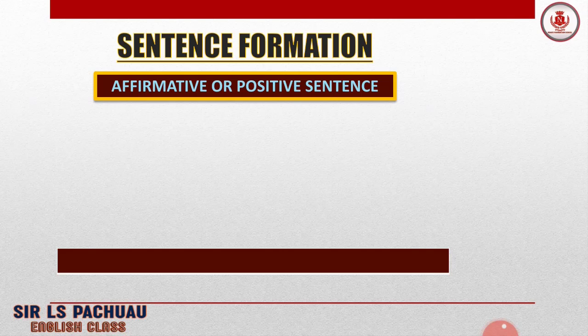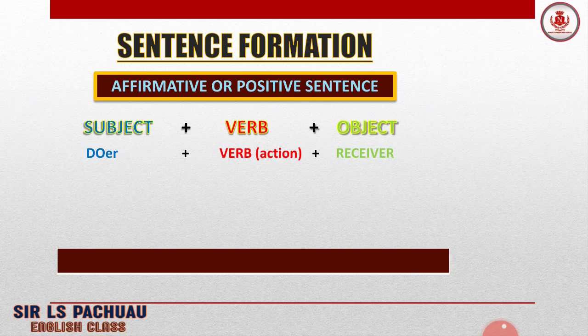Affirmative or positive sentence. Let's see. In an affirmative or positive sentence, there has to be a subject, verb, and an object. This is a complete sentence. In a complete sentence, there has to be a subject. The subject can be he, I, you, we, they, she, like that. Those are the subjects. And the verbs can be action verbs or stative verbs, but there has to be at least one verb. Understand?